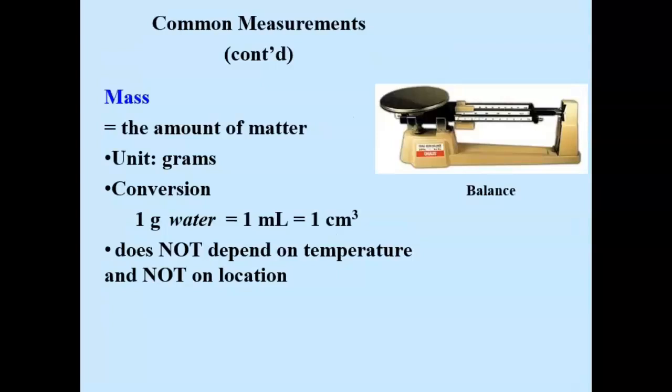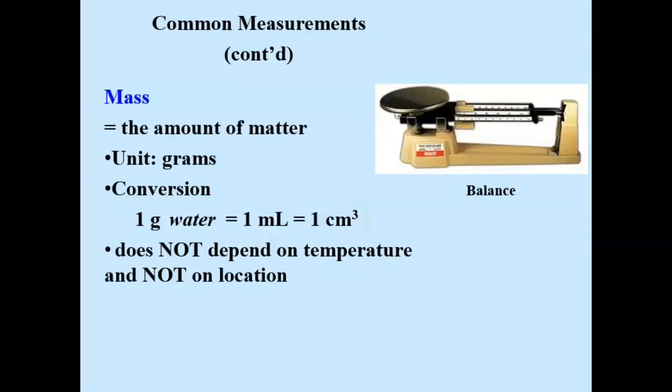Next, let's look at mass. Mass is defined as the amount of matter. The units are grams. 1 gram is about the mass of a paperclip. When we defined mass, or a gram, in the metric system, scientists made it easy for us. They said, first of all, 1 cubic centimeter is the same thing as 1 milliliter, no matter what the object is. But by definition, they said a gram is defined as the amount of matter that's in 1 milliliter. So 1 gram of water is equal to 1 milliliter, and it's equal to 1 cubic centimeter.